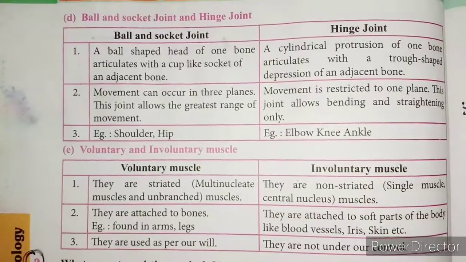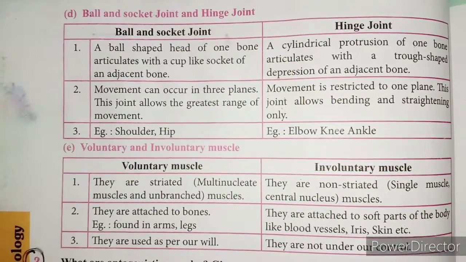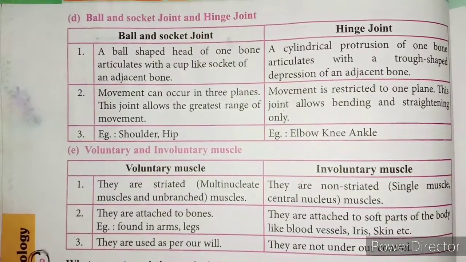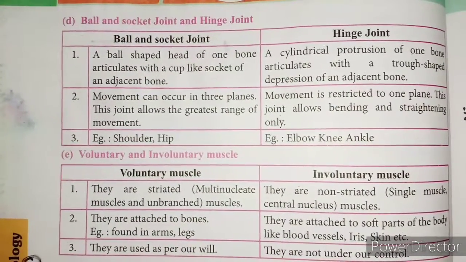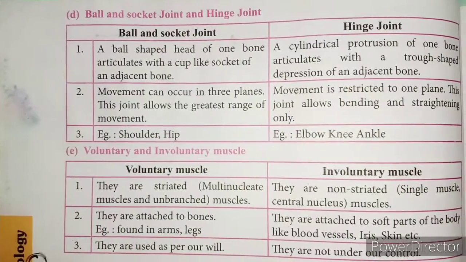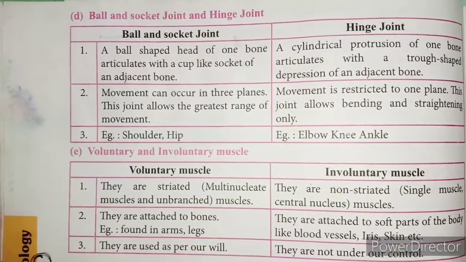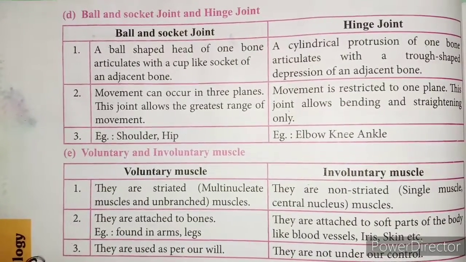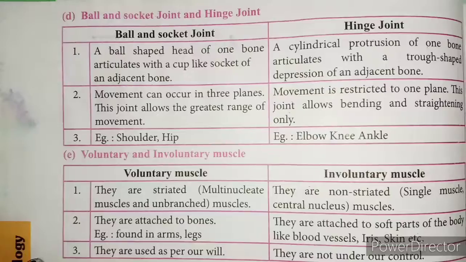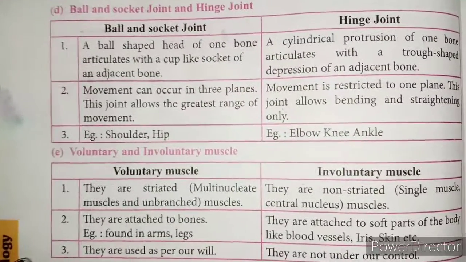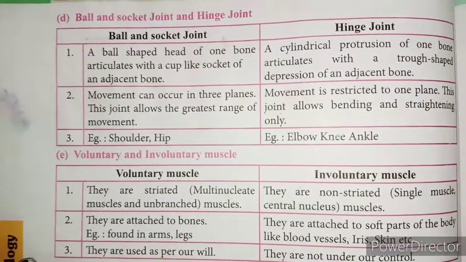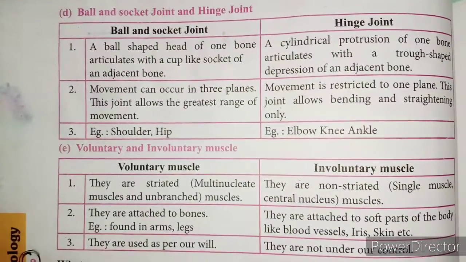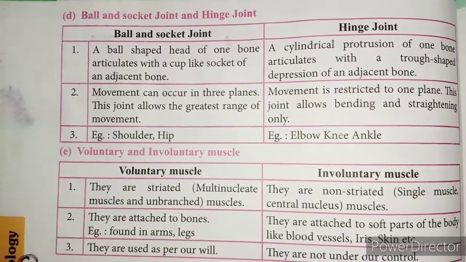D. Ball and socket joint and hinge joint. Ball and socket joint: a ball-shaped head of one bone articulates with the cup-like socket of an adjacent bone. Hinge joint: a cylindrical protrusion of one bone articulates with a trough-shaped depression of an adjacent bone.